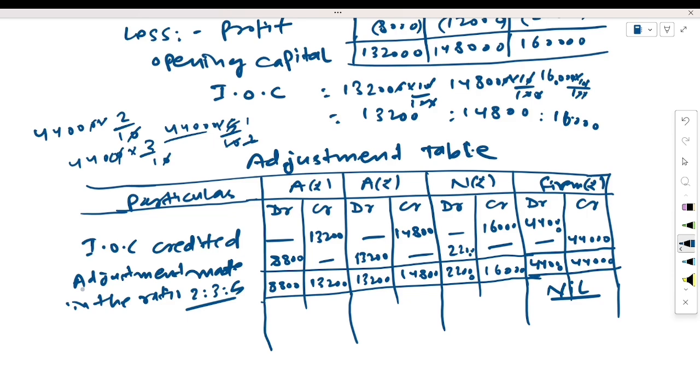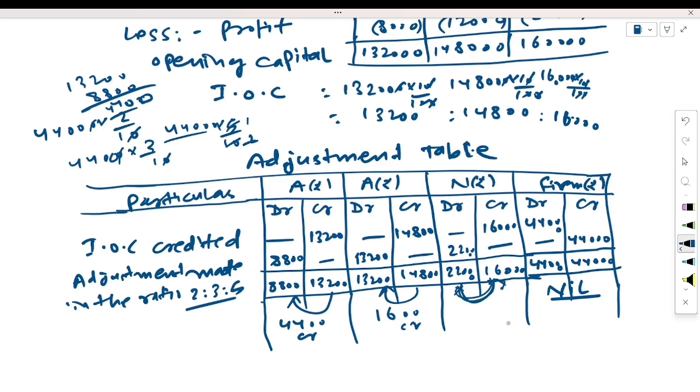See here which side amount is more. On that side we will start balancing. Credit side is more, so how much is more here? 4,400 credit balance. Now how much balance here? 14,800 minus 13,200 means 1,600, which is also a credit balance. Now 22,000 minus 16,000, because the debit side is more, so we will write here 6,000. This is the debit balance.